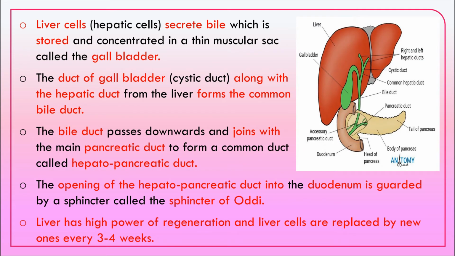Hepatic cells secrete bile juice. It is stored in the gallbladder temporarily, and the duct of the gallbladder is called cystic duct. Along with the hepatic duct from the liver, it forms a common bile duct. The bile duct passes towards and joins with the main pancreatic duct, forming a common hepatopancreatic duct, and this will open into the duodenal region, and it is guarded by the sphincter of Oddi.